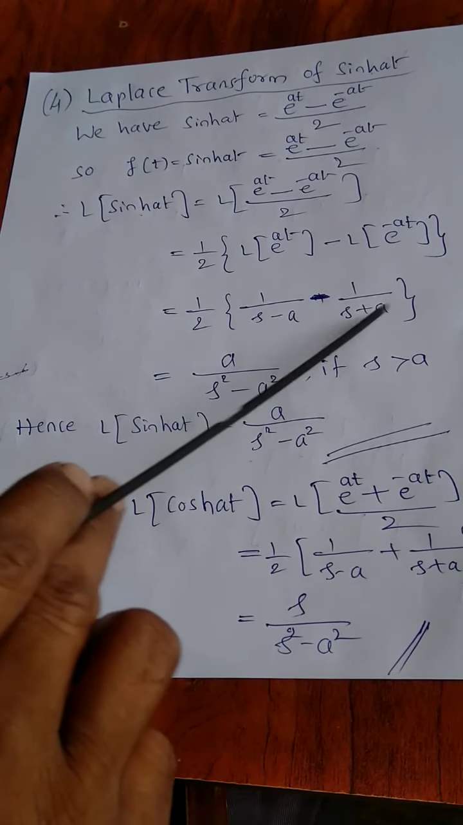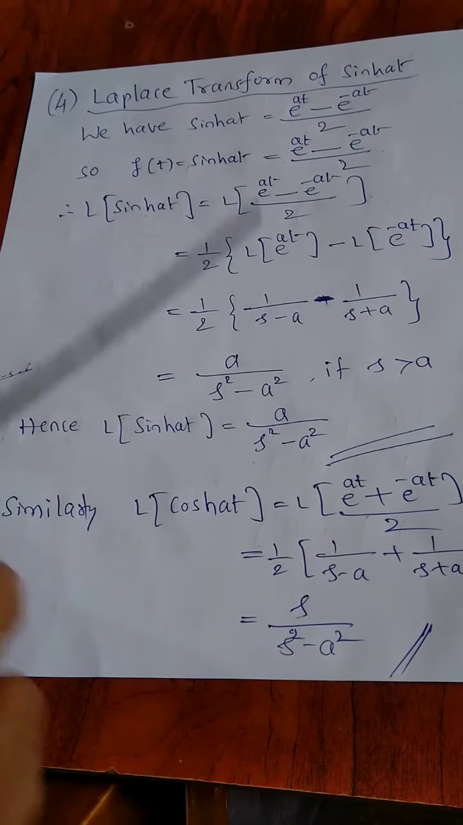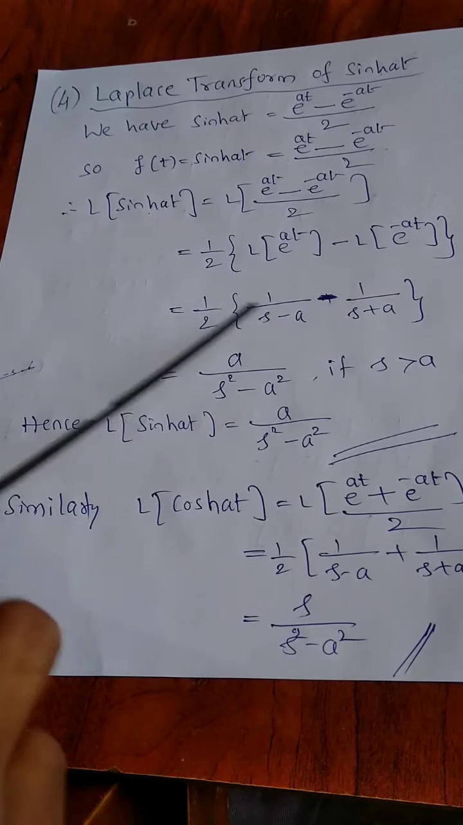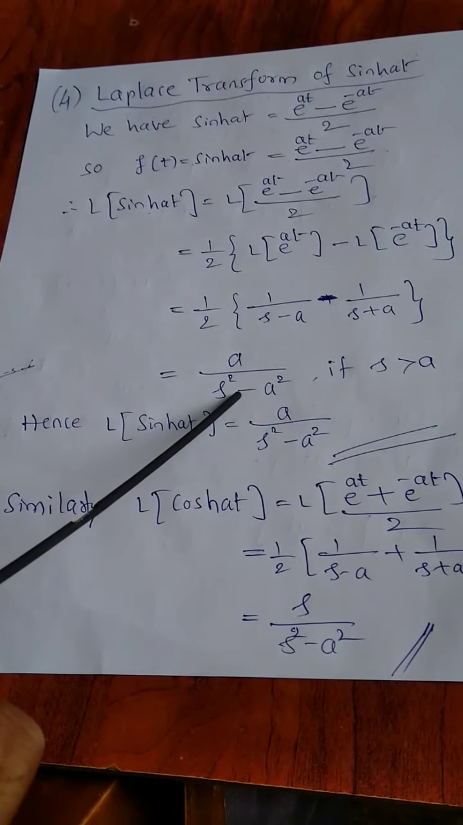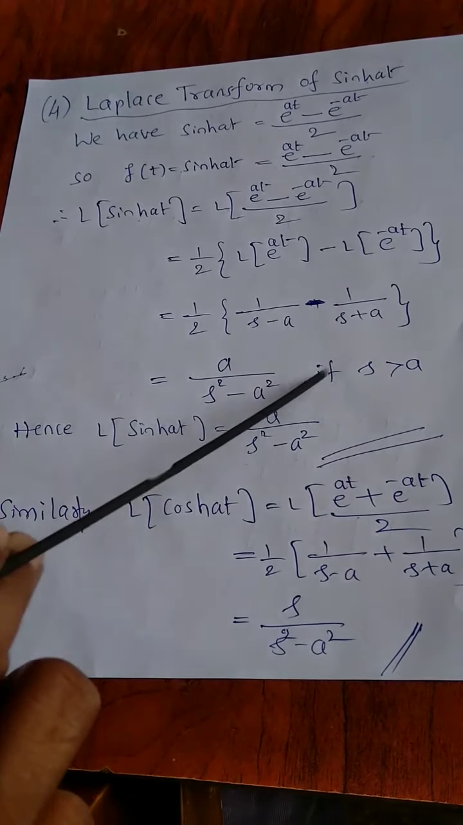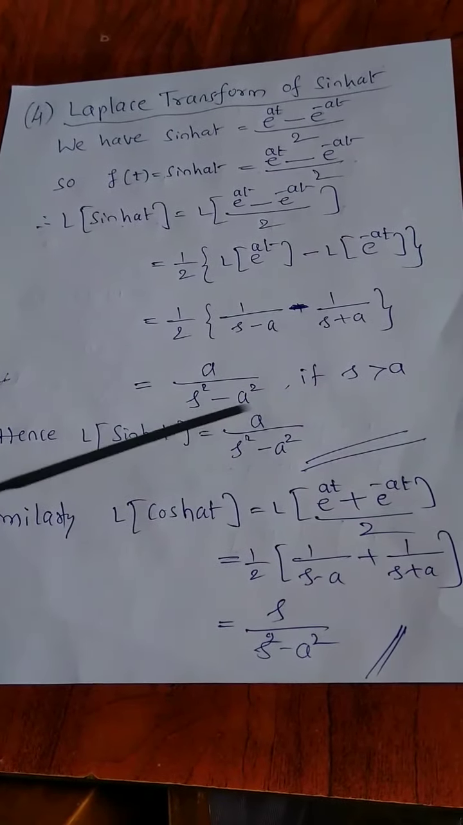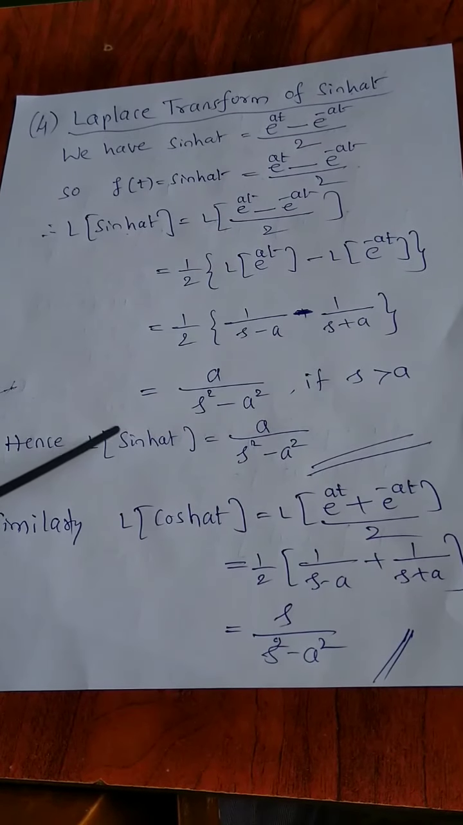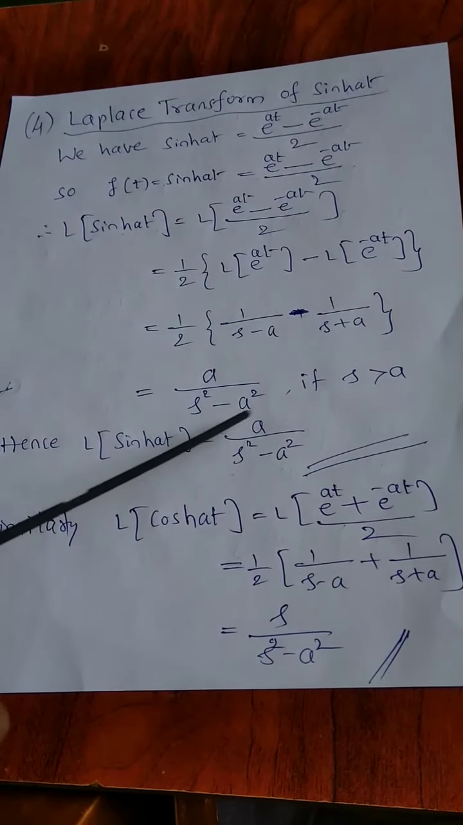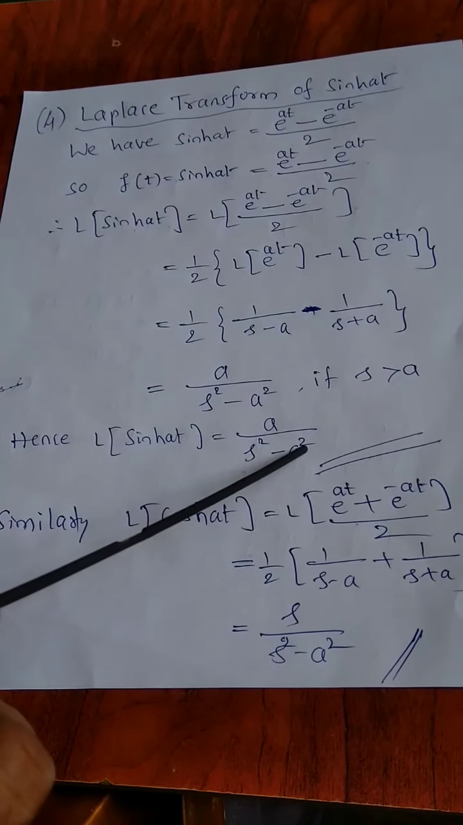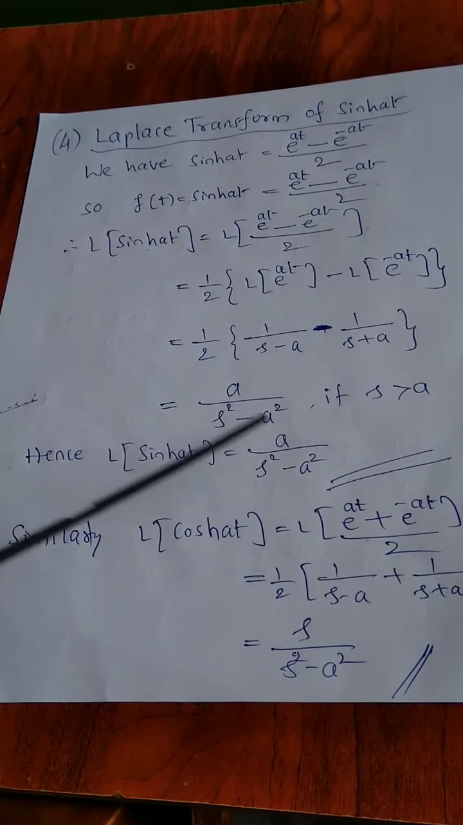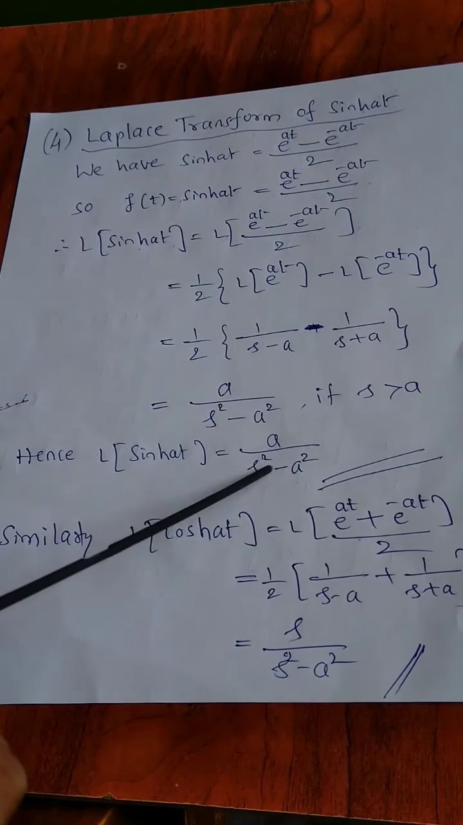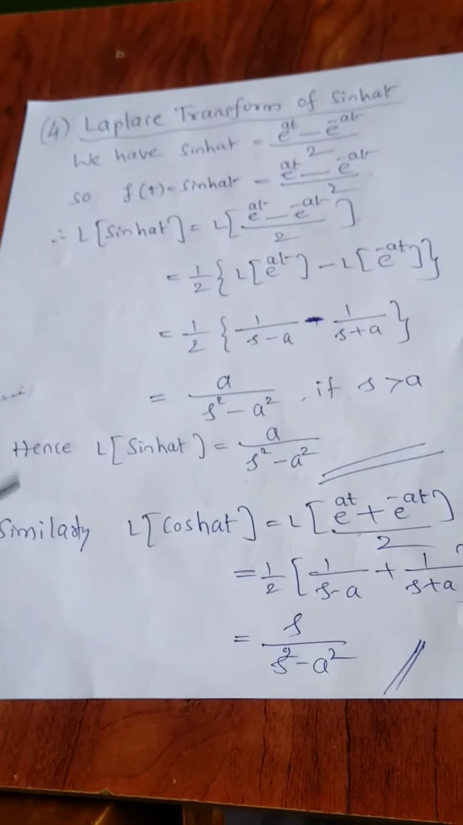LCM of s minus a and s plus a is s square minus a square, and 2a divided by s square minus a square, 2 gets cancelled. We have a by s square minus a square, provided s is greater than a. Hence Laplace transform of sinh at is a divided by s square minus a square. Sinh at in Laplace transform is a divided by s square minus a square.